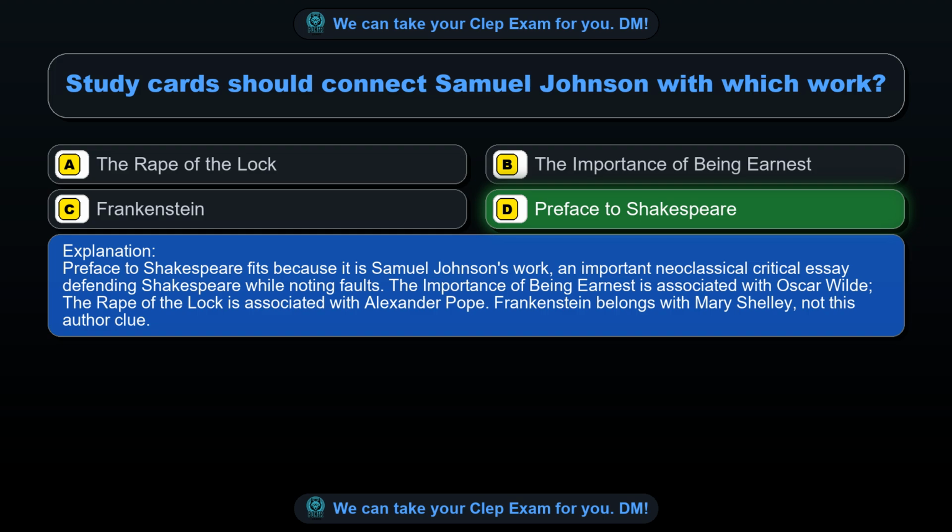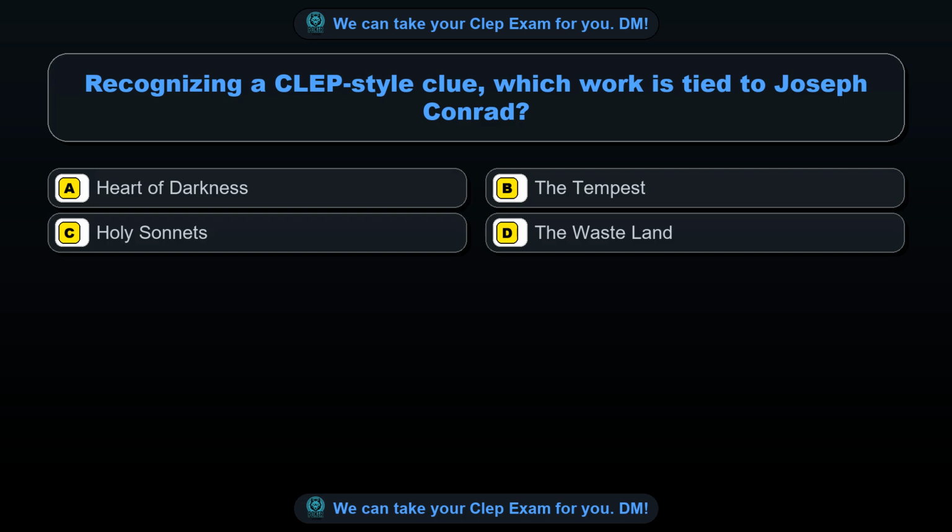Clue. Question 100. Recognizing a CLEP-style clue, which work is tied to Joseph Conrad? Option A, Heart of Darkness. Option B, The Tempest. Option C, Holy Sonnets. Option D, The Waste Land. The correct answer is option A, Heart of Darkness.